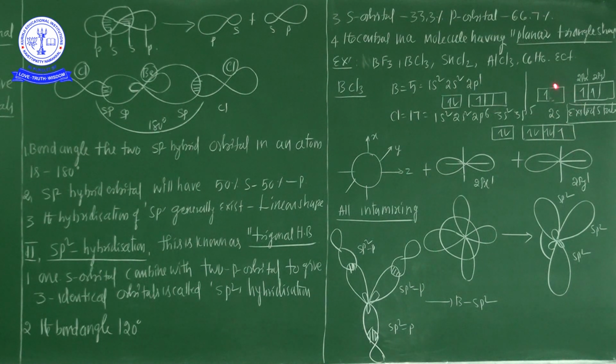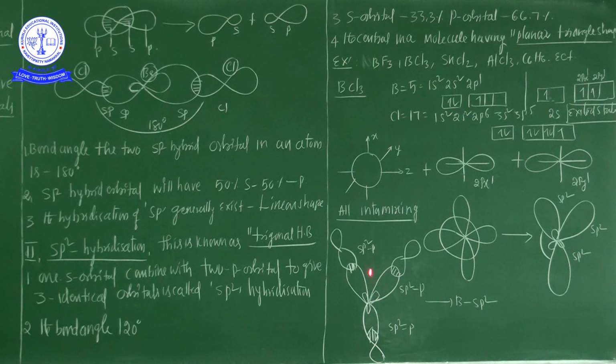Now these 3 orbitals are intermixing. This is the s orbital, this is one p orbital, this is one p orbital, all intermixing, so 3 new hybrid orbitals are formed. This is one sp2 hybrid orbital, this is one sp2 hybrid orbital, this is one sp2 hybrid orbital.